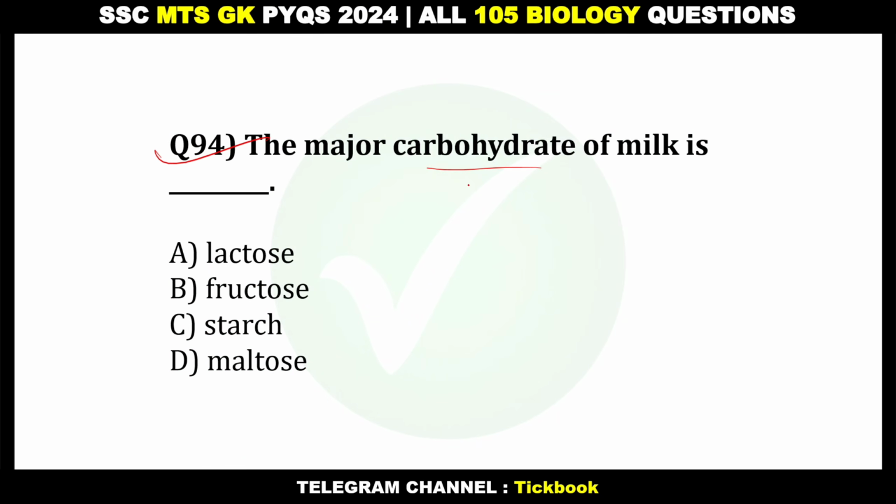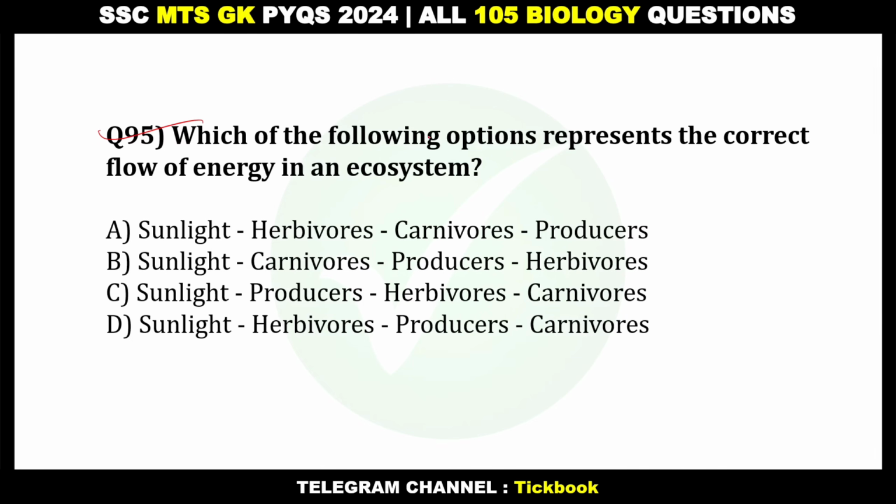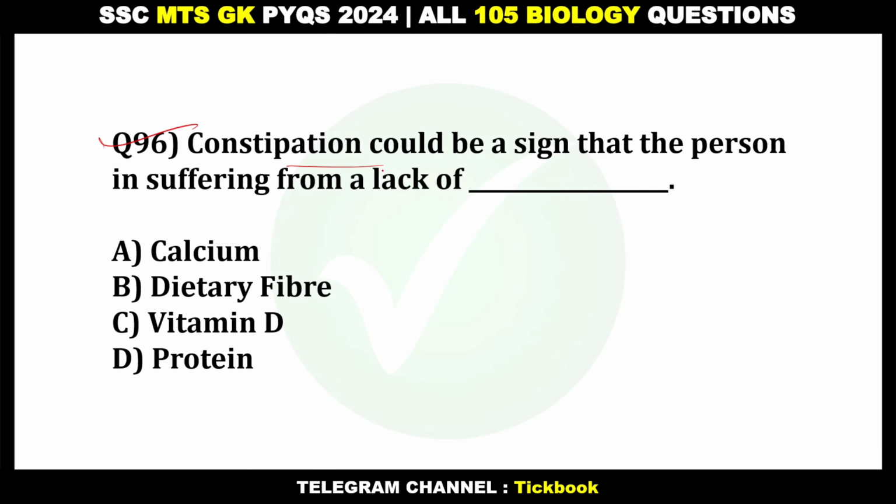94. The major carbohydrate of milk is number A, lactose. 95. Which of the following options represents the correct flow of energy in an ecosystem? Option number C, sunlight produces herbivorous carnivorous. 96. Constipation could be a sign that the person is suffering from a lack of dash. Option number B, dietary fiber.